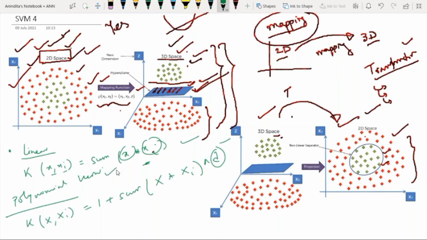So first we have to implement the type of kernel, and we know that this linear kernel is not very good to separate some classes. So generally people prefer to use some polynomial kernel. Here, whatever dimension you want to give to the power d, you have to specify manually. But now I am going to discuss one point.